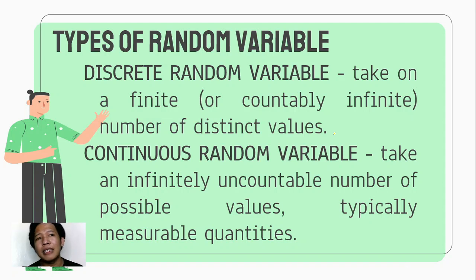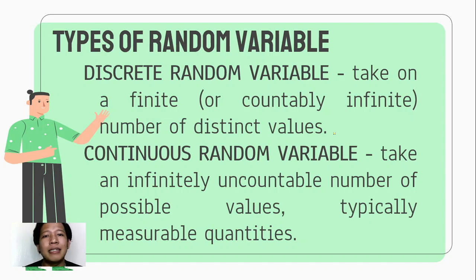So kay random variable, ganun din po. Meron tayong discrete at meron din tayong continuous random variable. Si discrete takes on a finite number of distinct values na bibilang, while kay continuous random variable naman po, it takes an infinitely uncountable number of possible values, typically those that are measurable quantities.